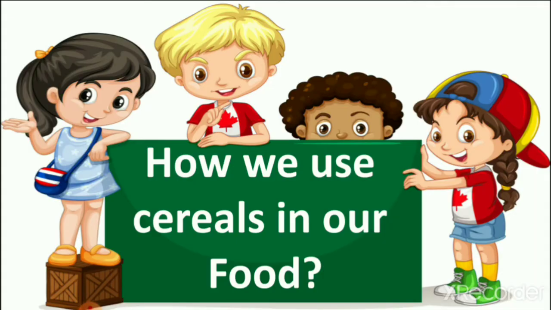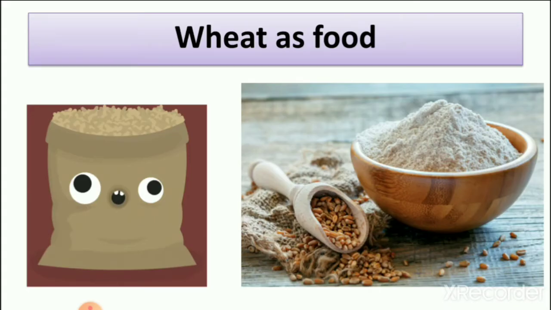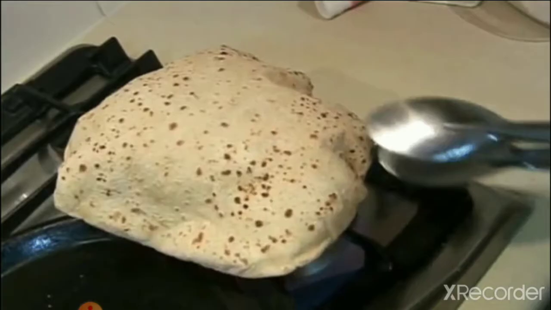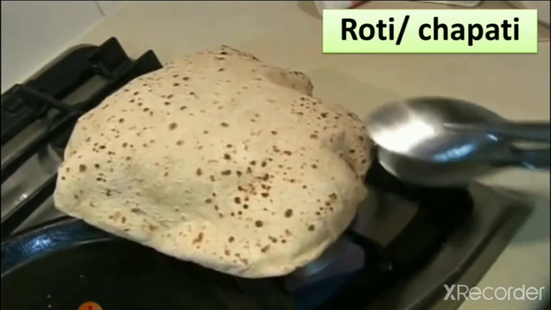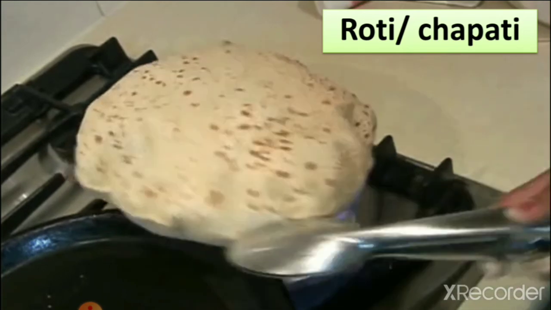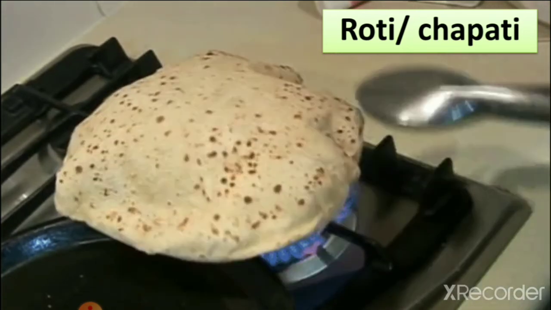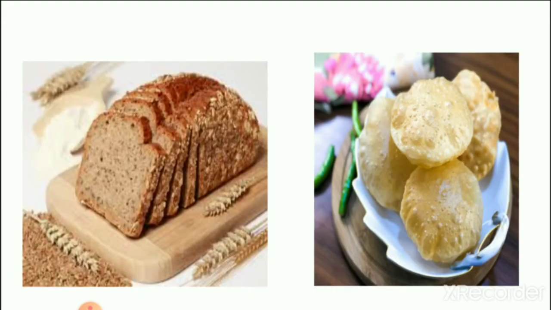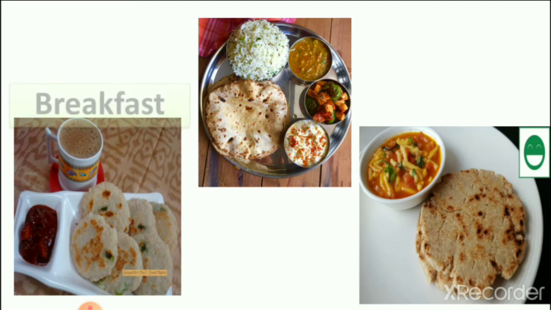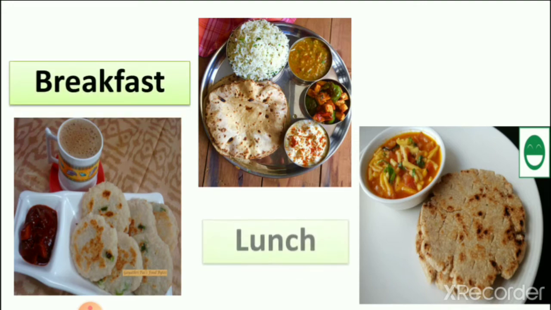Then we learned how we use cereals in our food. Wheat we use in the form of flour. We make roti from this. We learned that we use wheat in our food 3 times a day. Here you can see the different types of chapatis. We can also make bread from wheat. We use it in breakfast, lunch and dinner.